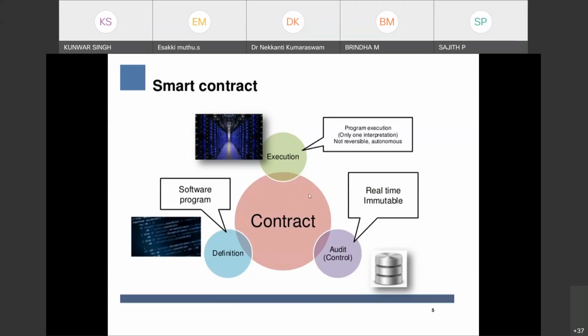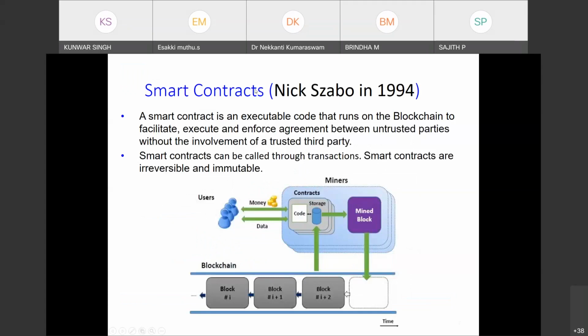Okay, so now formally we'll define the smart contract. As I told you, it is an executable code that runs on the blockchain to facilitate, execute, and enforce the agreement between the untrusted parties, without the involvement of a trusted third party. This is the smart contract.